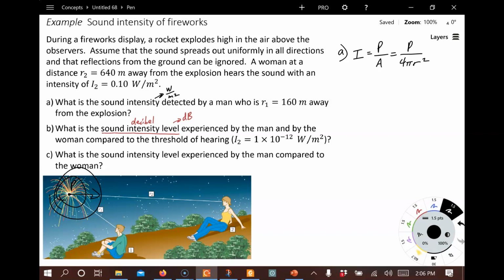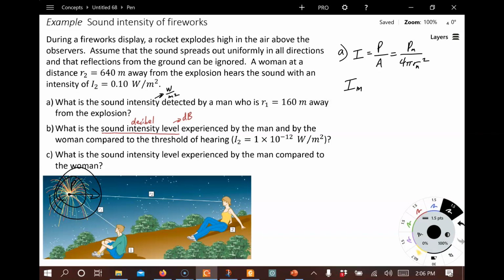Now we want to calculate the sound intensity I for the man. We don't know what R is for the man. We don't know what P is for the man, so that's a difficulty.